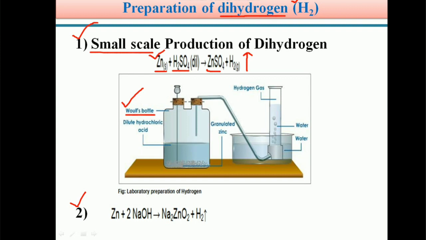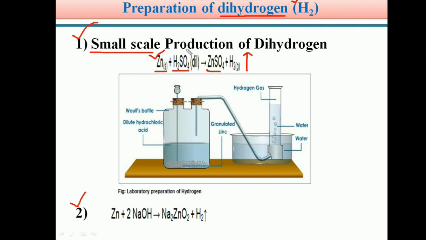And inside the Wolff's bottle, we already placed granulated zinc. This reaction takes place at room temperature only. During the reaction, the evolved H2 gas travels through this delivery tube into the bottom of the water, which is present in another bowl. Hydrogen gas is very light, so it comes out of the water. Here, H2 gas can be collected.